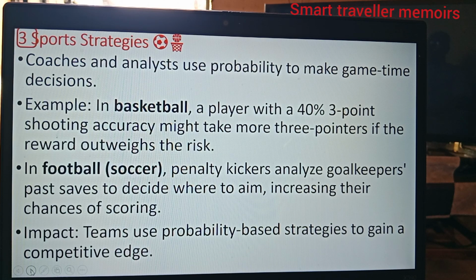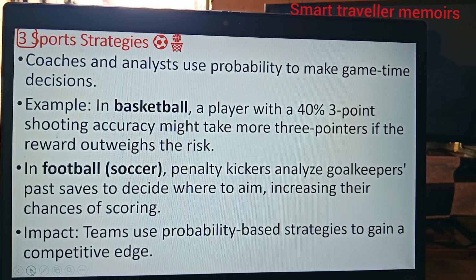And finally, I'll pick sports and strategies. Coaches and analysts use probability to make game time decisions. Example, in basketball, a player with a 40% 3-point shooting accuracy might take more 3-pointers if the rewards outweigh the risk.